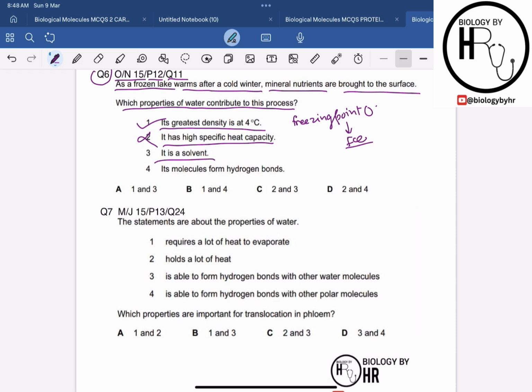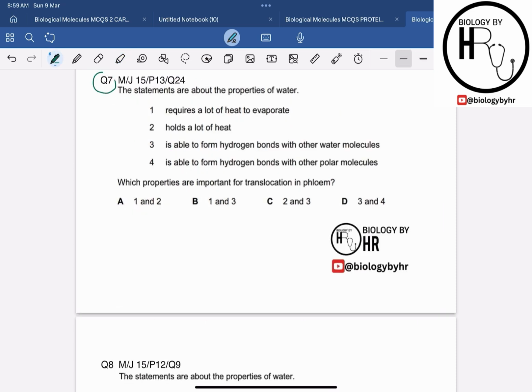Statement 3 says that it is a solvent, so it means that the water has the ability to dissolve various substances. So obviously it will be crucial in bringing the minerals and nutrients to the surface. So yes, this is correct. Then statement 4 says that its molecules form the hydrogen bond. It is correct that hydrogen bond is a unique property of water, but it does not directly affect the nutrient cycling in the context of the question. So this is incorrect. Hence the correct answer for question number 6 is option A, 1 and 3 only. Let's move on to question 7, which is from May-June 15, paper 1, question 24.